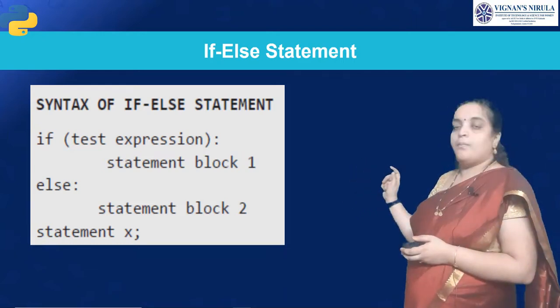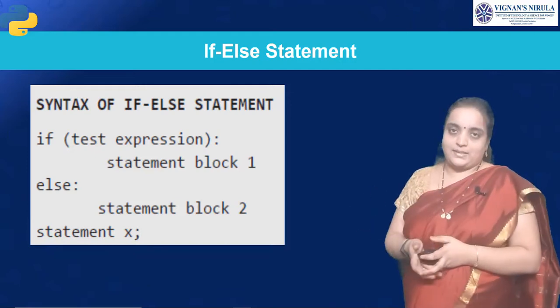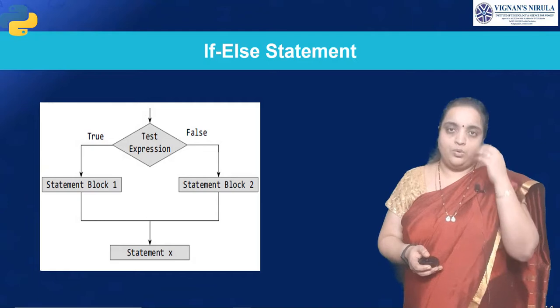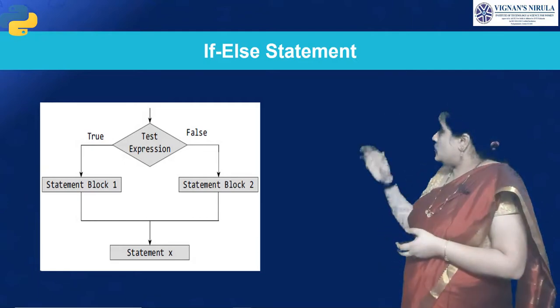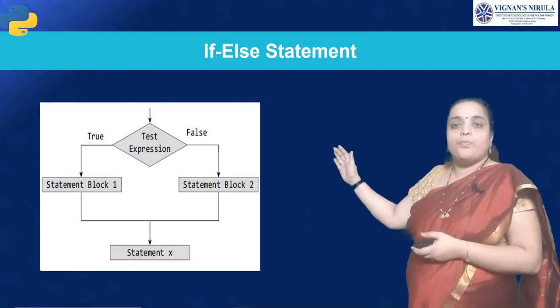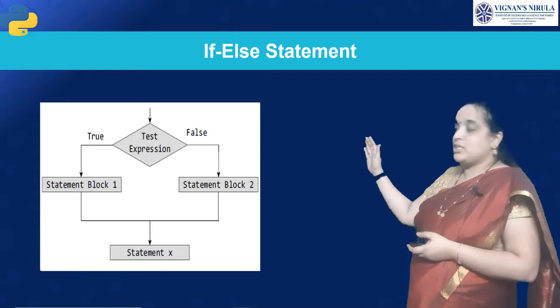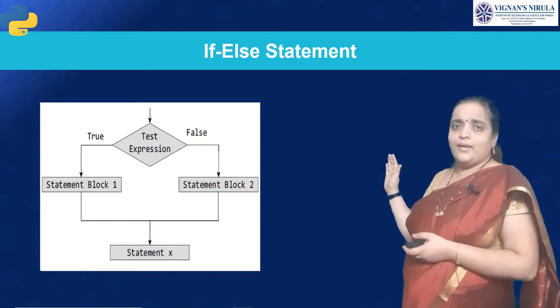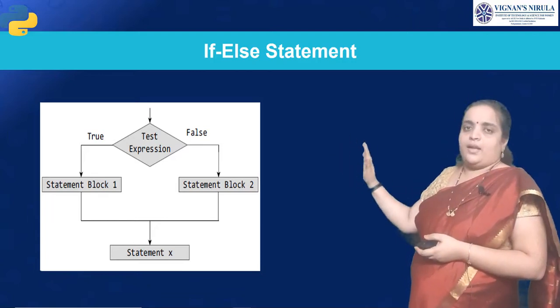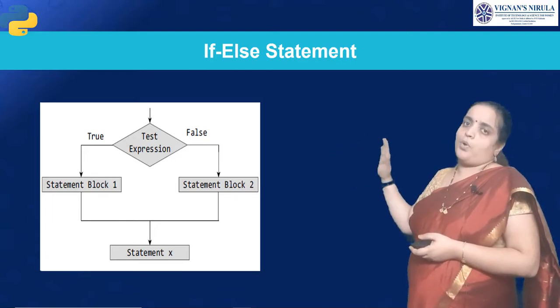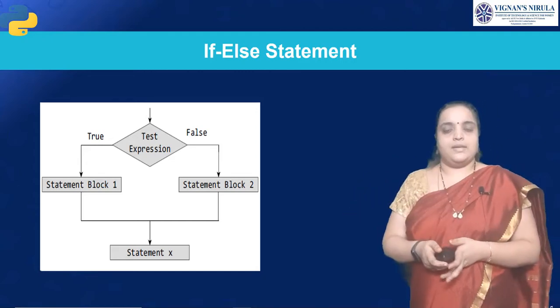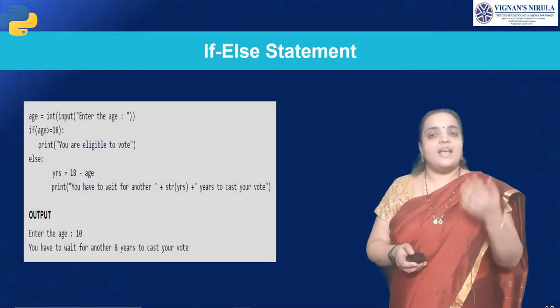So statement block 2. Then statement X. So this is the syntax for an if else statement. How will the flow look? If the test condition is true, it will execute block 1. If the test condition is false, it will execute block 2. Is that clear? Either block 1 or block 2 executes, and at the end it will come to statement X. So let us see with an example.